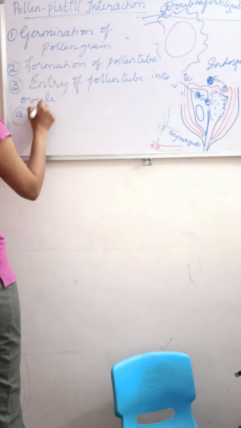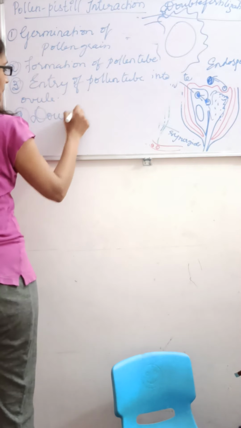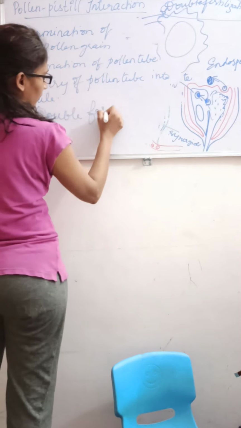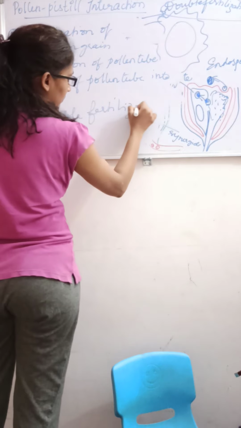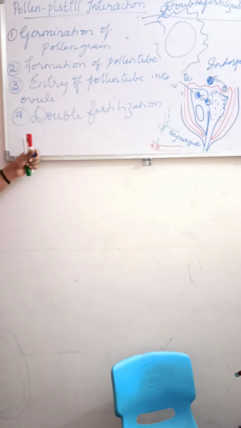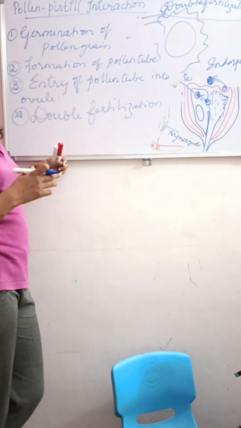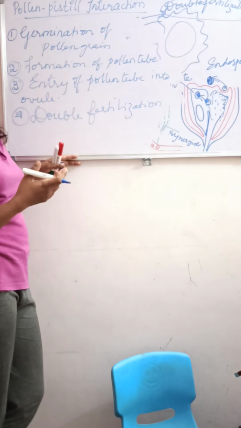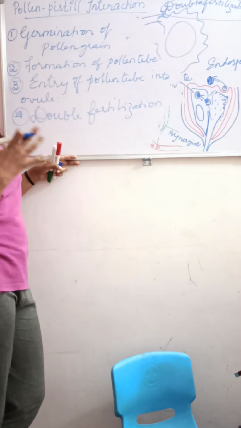Fourth is double fertilization. So these are the steps which lead to the post fertilization events, and to fertilization in most of the angiosperm flowers.